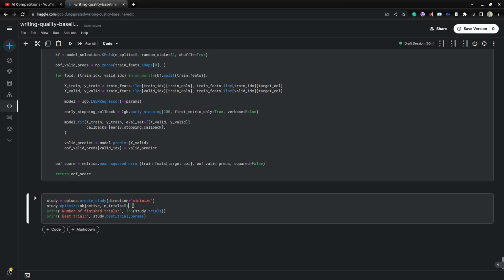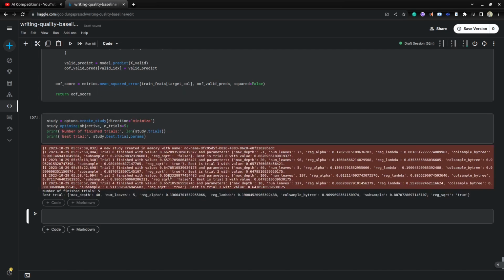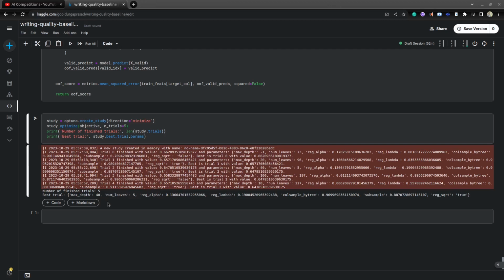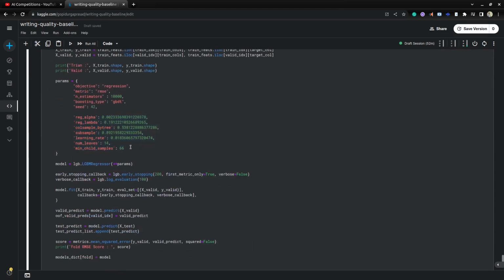If you want a more robust model, you can mention 100, 200, something like that. So it will run for the 5 trials, and we see what best parameters it found in those 5 trials. Here we are just running for the 5 trials. So we get the best trial and the best hyperparameters it found. Once you have the best parameters, we can pass those best parameters here. I am already taking these best hyperparameters from the public notebook.